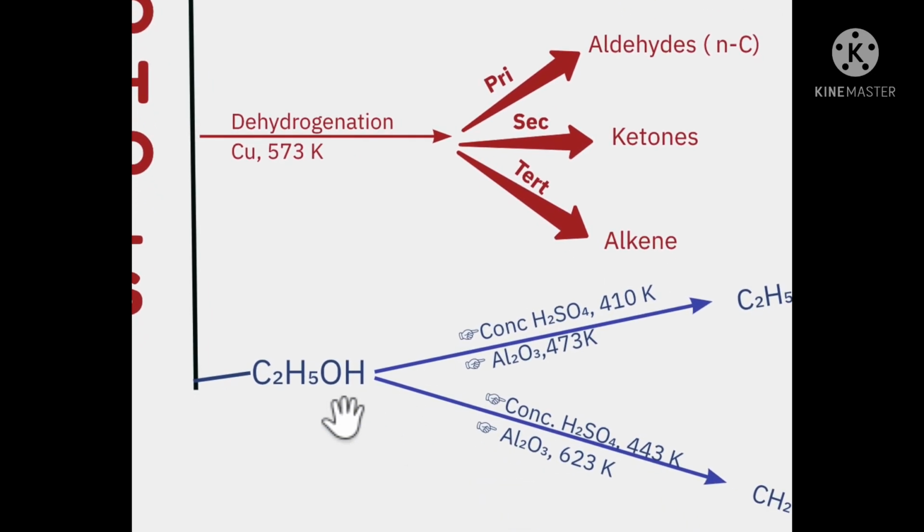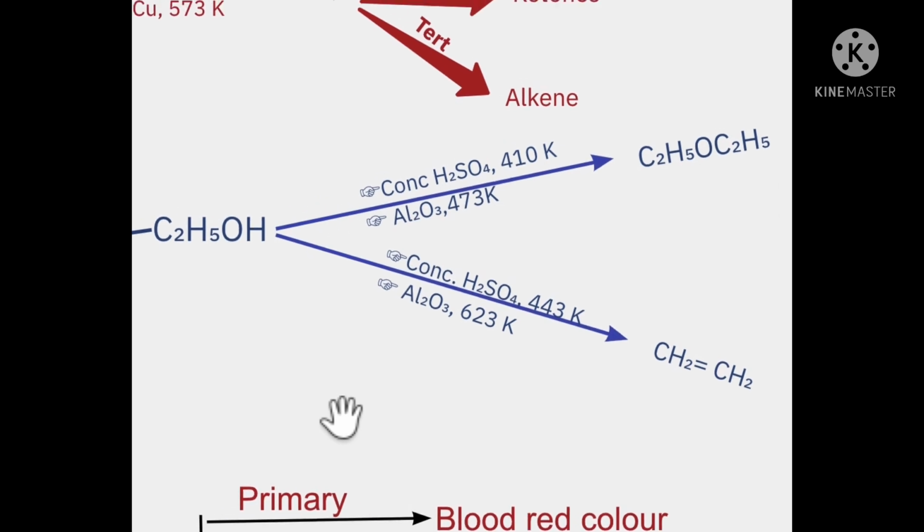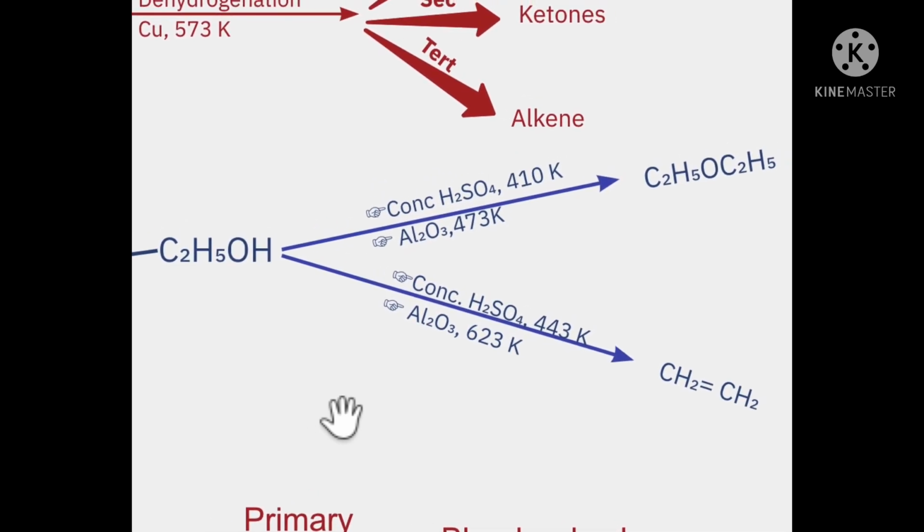Coming to the reaction specific to ethanol, why did I write it in the flow chart wherein I was talking about the general behavior? That's because many of the curriculums concentrate only on one alcohol rather than the entire set. So we've got ethanol. Interestingly, in both these reactions, the reagents are the same: concentrated H2SO4 at 410 Kelvin or concentrated H2SO4 at 443 Kelvin. You see the difference in the nature of the products formed? Here you are getting an ether, whereas here you are getting an alkene.